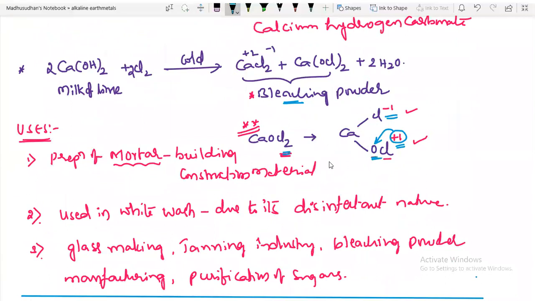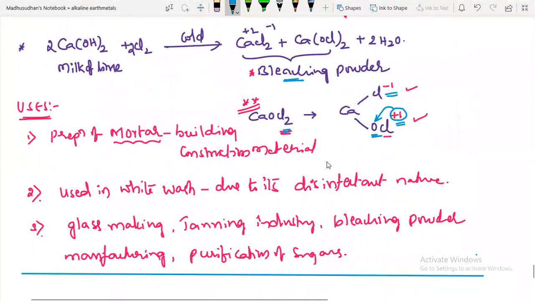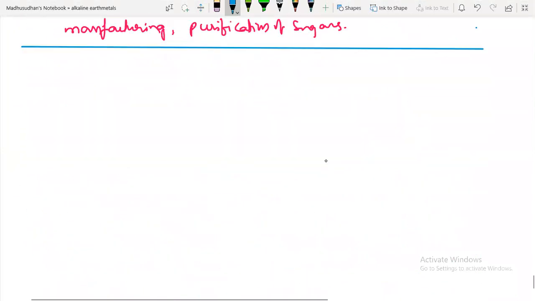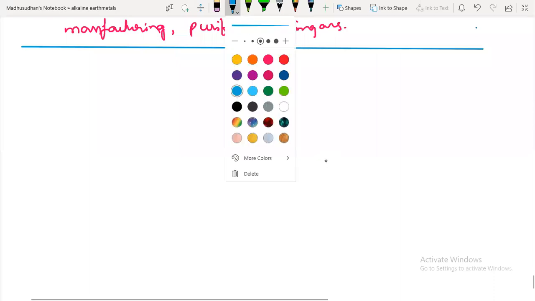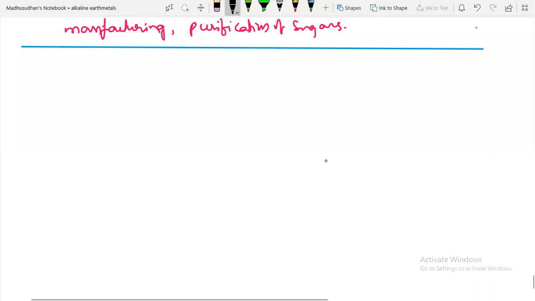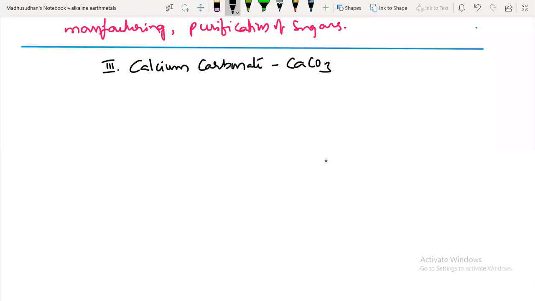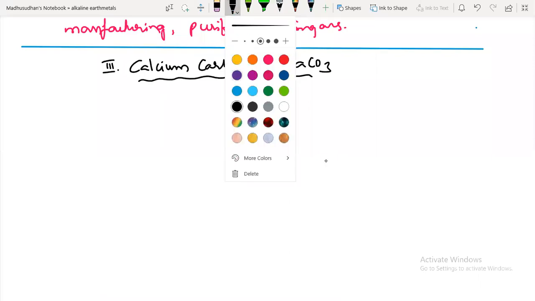In today's concept, we are going to talk about another important compound of calcium, that is calcium carbonate. I think this is the third one. What is the formula of calcium carbonate? CaCO3. Now we'll see its preparation method.